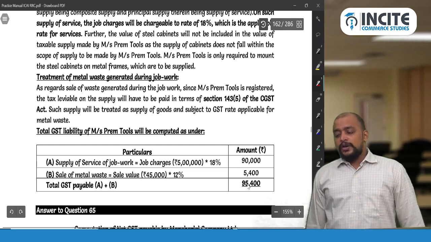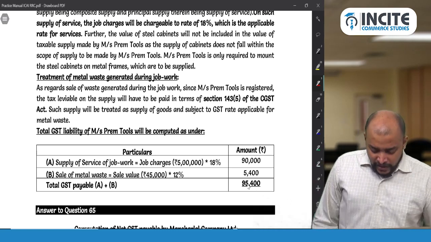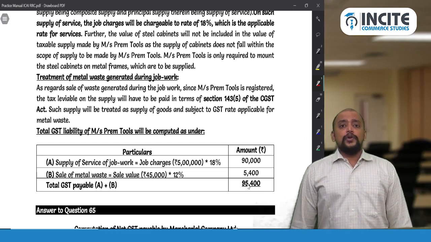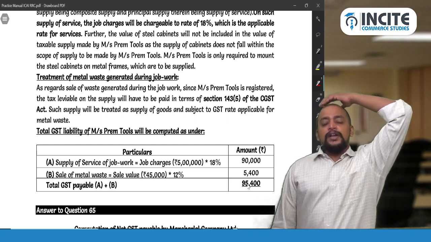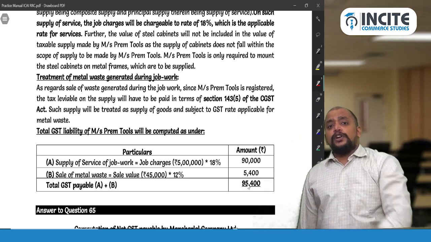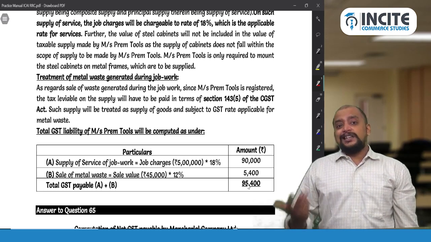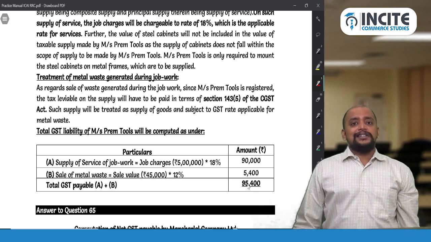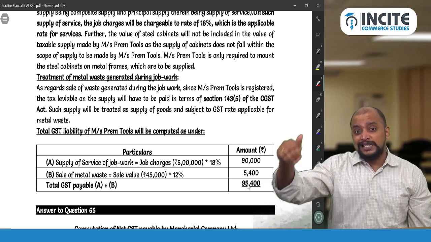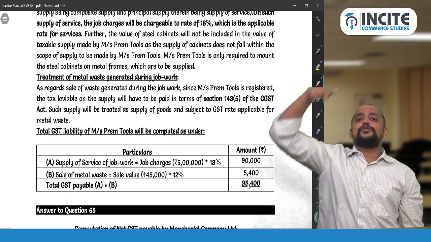Now my question is, what if the job worker is not registered? What is your answer? What if the job worker is not registered? If the job worker is not registered, there is no GST payable. Wrong. I will tell you. When the job worker is not registered, the job worker's place is shown as one of the additional places of business of the principal, and on job charges there is no GST. On job charges there is no GST, but the job worker's place is shown as one of the places. So this waste and scrap that is sold from the job worker's place, on that waste and scrap, the principal has to pay GST. Is it clear?